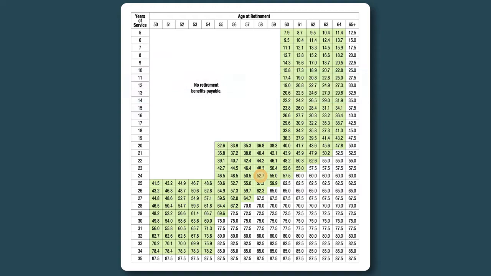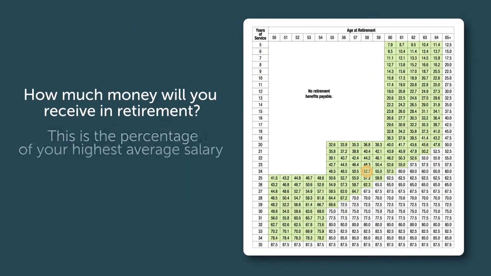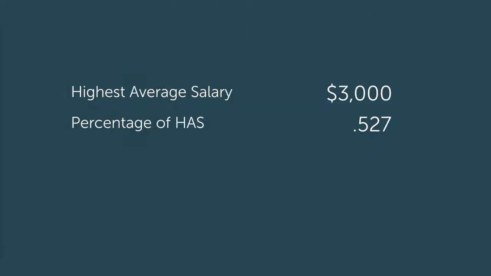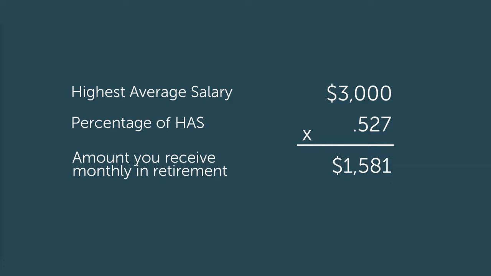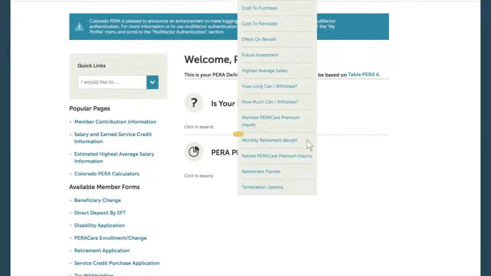Now that number we circled answers the question, how much will you receive? That number represents the percentage of your highest average salary that you'd receive. So if your highest average salary is $3,000 per month, you would receive $1,581 every single month in retirement. Now, if you don't want to do all that math by yourself, you can use the monthly benefit calculator when you log on to your account.